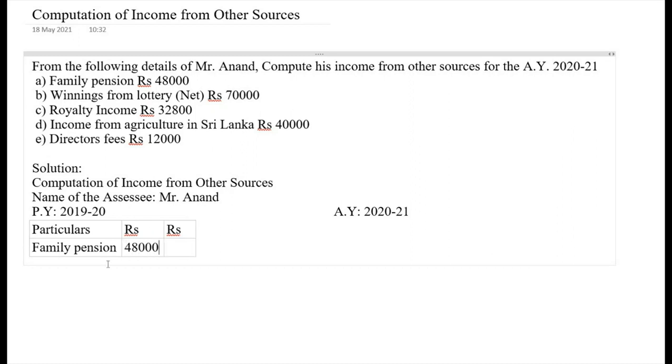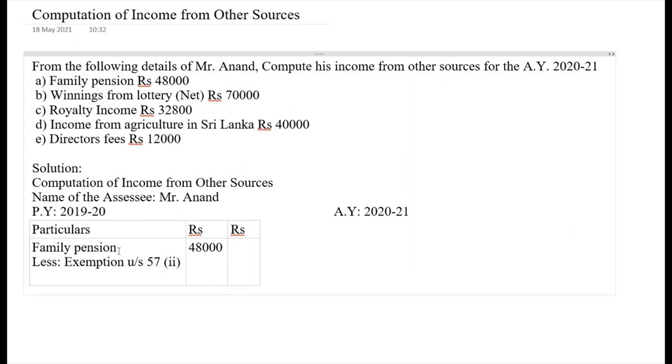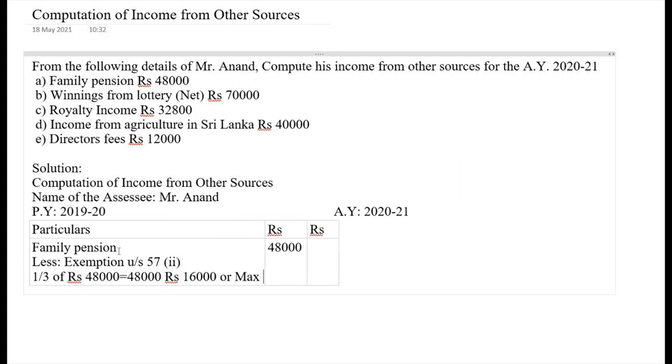Now from this let's deduct: less exemption under section 57 subclause 2, that is 1/3 of rupees 48,000, which equals rupees 16,000, or a maximum of rupees 15,000, whichever is less.